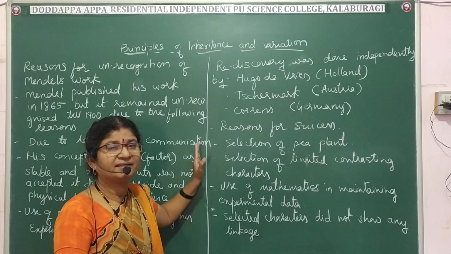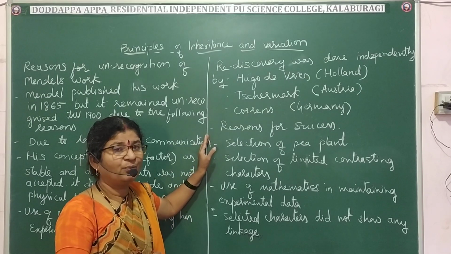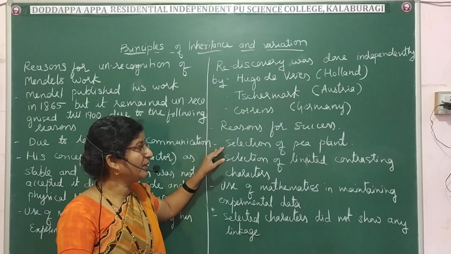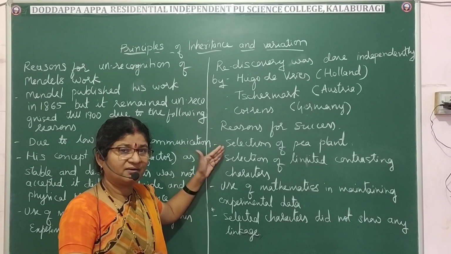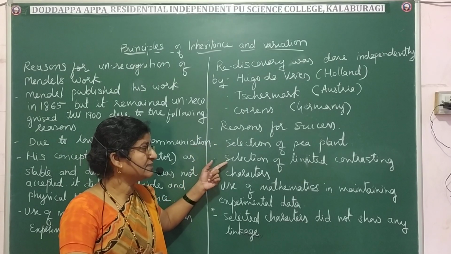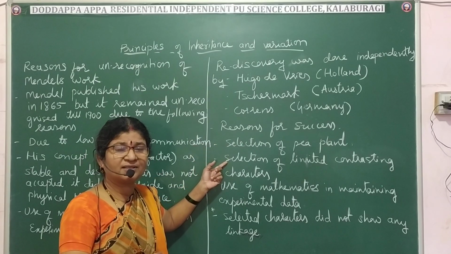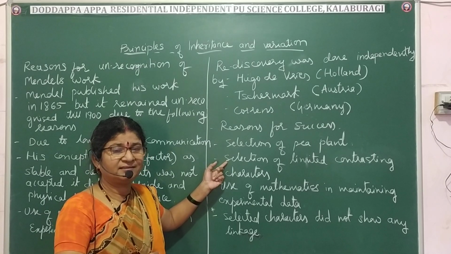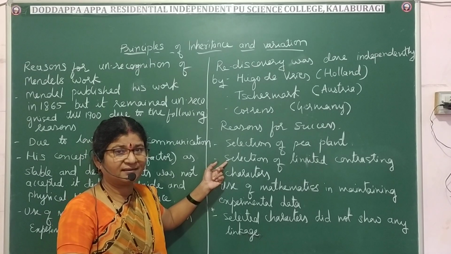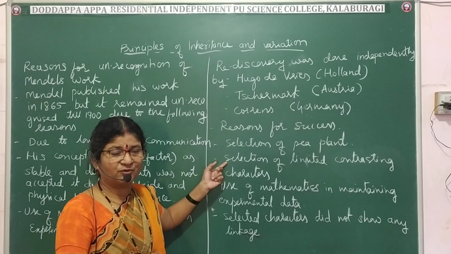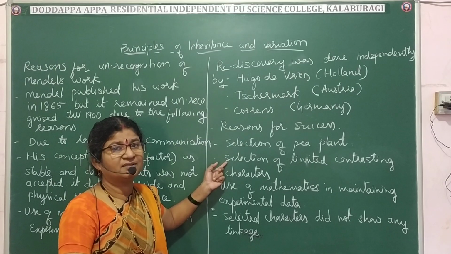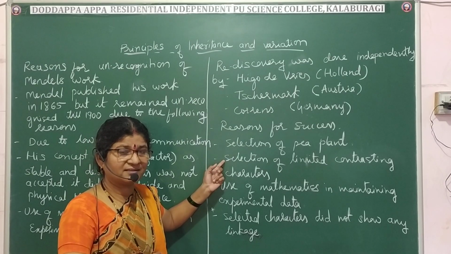The first one is the selection of pea plant. Why selection of pea plant? He did that, we saw yesterday. And then selection of limited contrasting characters. At a time he did not take more characters. At a time he did not consider more characters. 7 contrasting characters he considered.